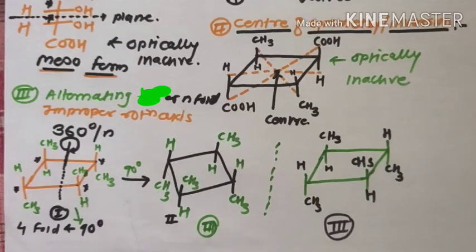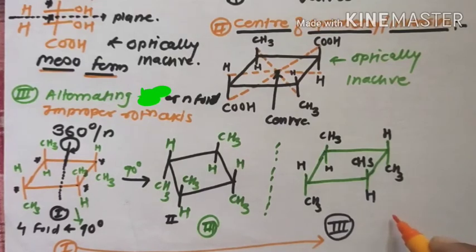Now compare the first molecule and the mirror image, the third molecule. They are exactly similar. Therefore such a molecule is known as an alternating axis of symmetric molecule or improper axis of symmetric molecule, and these are optically inactive forms.